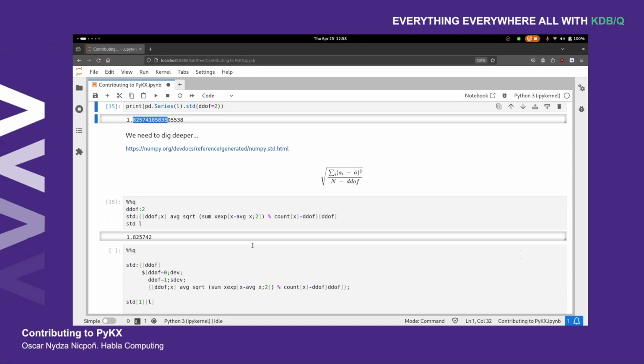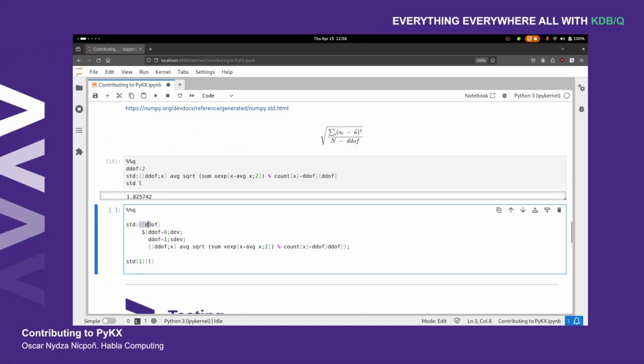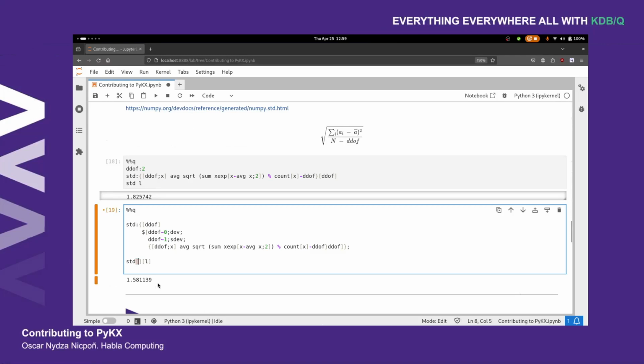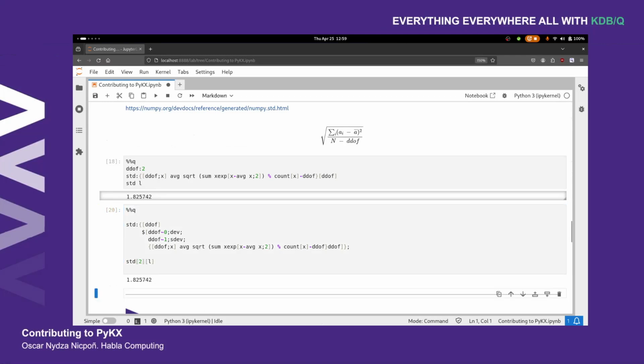So in this case, what we're going to be doing is creating a function that, given a DDoF, if that's equal to 0, it returns the def function. If it's equal to 1, it returns the sdef function, and otherwise we will return our custom implementation. So in this case, we can do something like this, and we get the standard deviation with DDoF 1, DDoF 2, same thing, and we have a more general function and a bit more performant than before, okay?